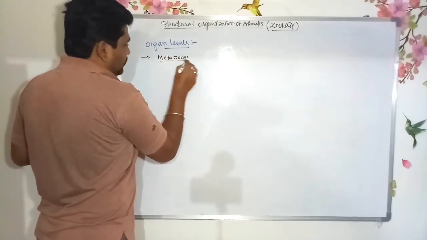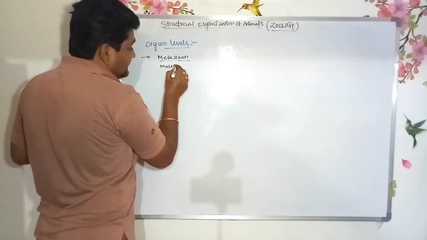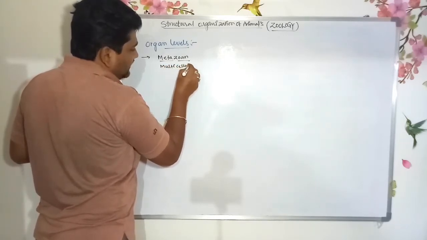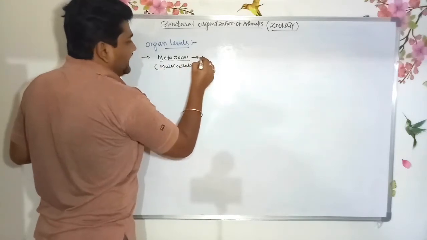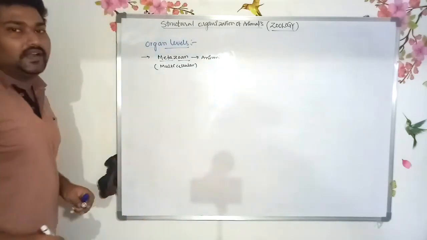So what is metazoa? Meta means multicellular. Zoan means animal. This type of level of organization is seen in multicellular organisms.